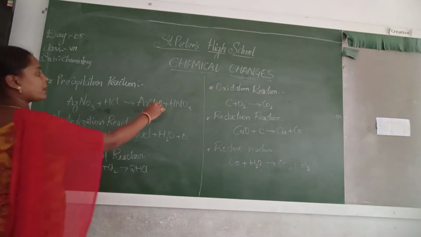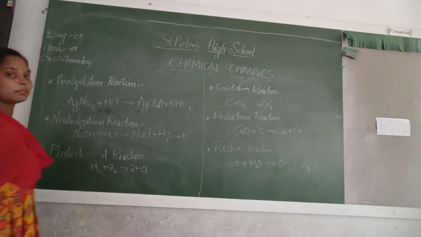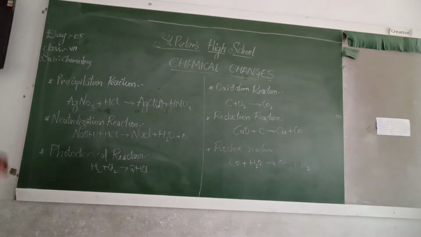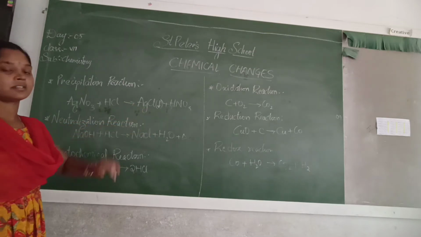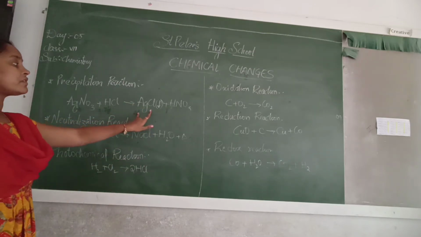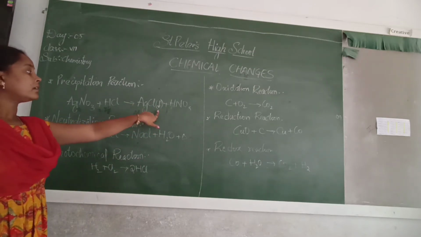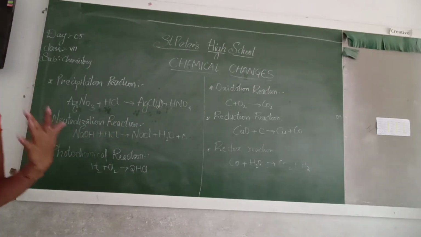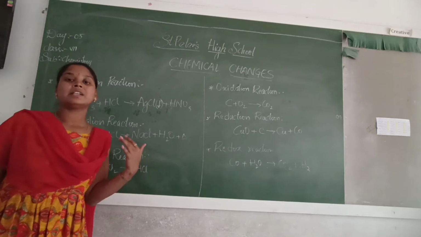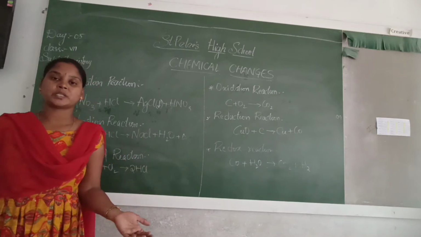A precipitate is always denoted by a downward arrow symbol. That means it falls out of the liquid. So silver chloride is considered the precipitate. When two compounds mix, there may be a formation of one or more precipitates.